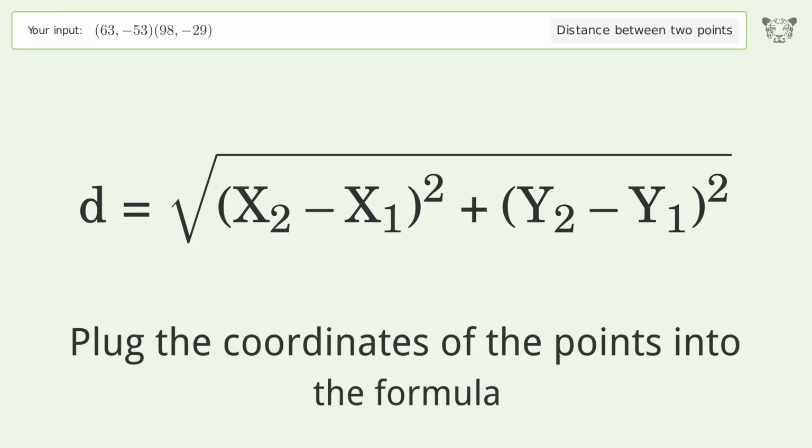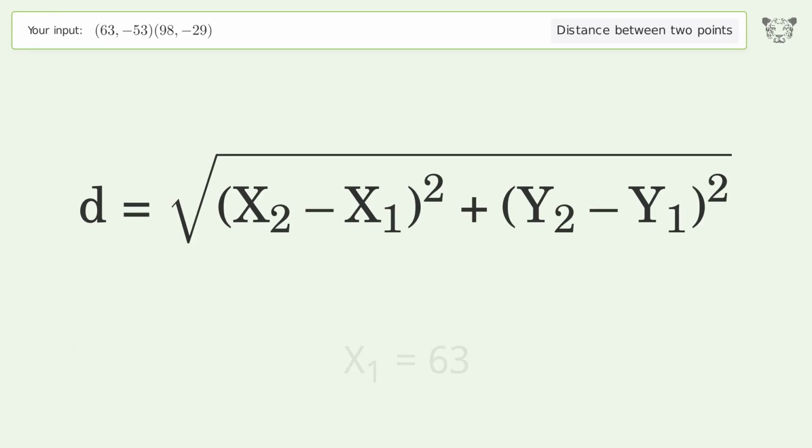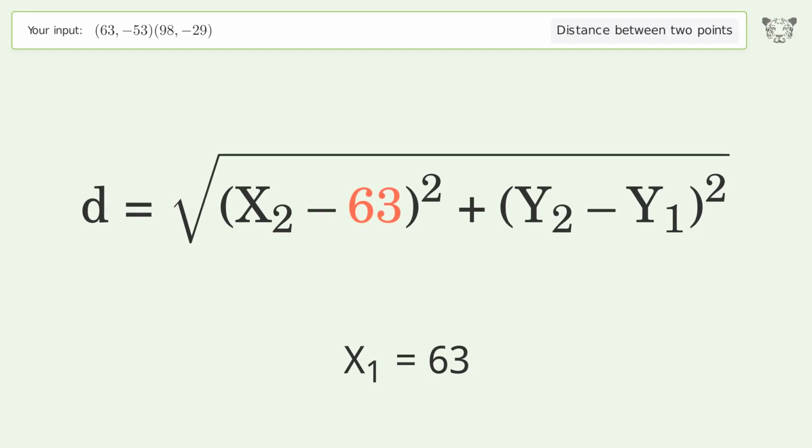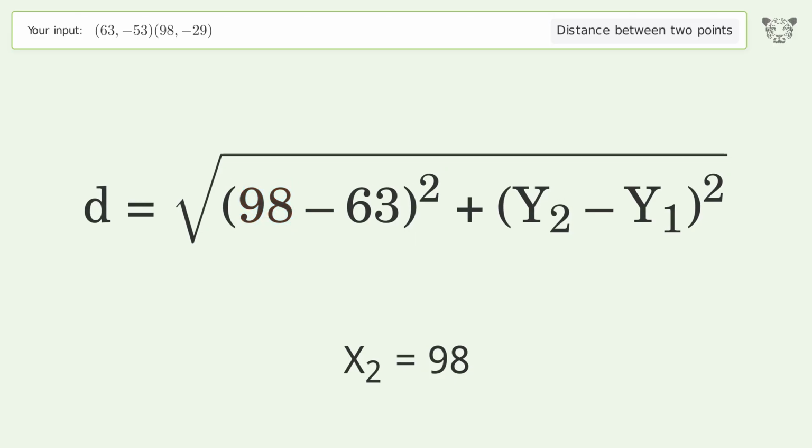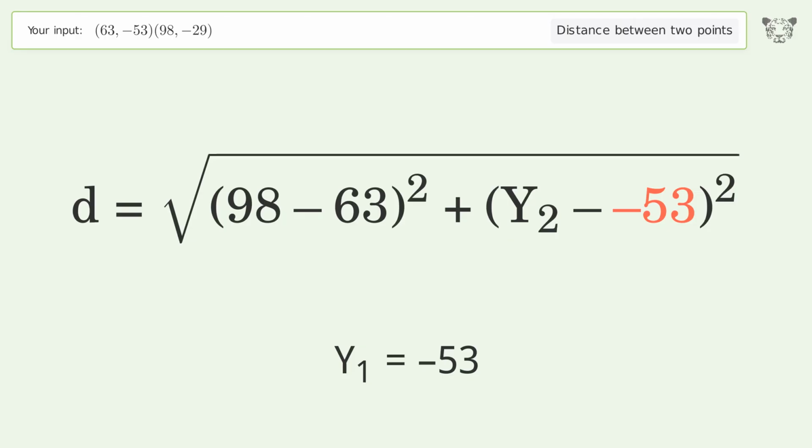Plug the coordinates of the points into the formula. x1 equals 63. x2 equals 98. y1 equals negative 53. y2 equals negative 29.